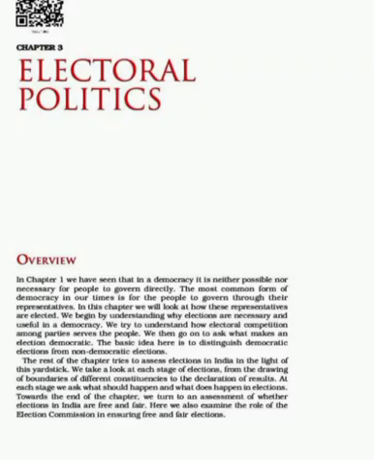Today we are going to discuss a new lesson from Civics. From Civics Democratic Politics 1, which is Electoral Politics. Chapter 3, Electoral Politics. As we have discussed two chapters in this lesson, the first lesson is what is democracy and why democracy, and the next one is constitutional design.